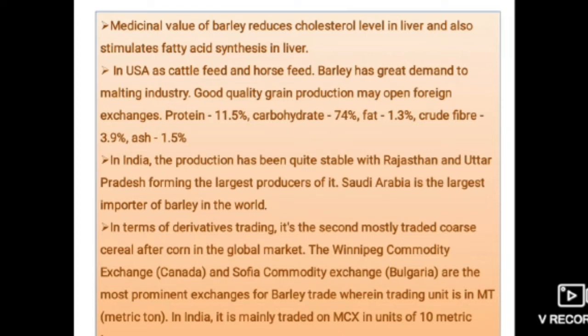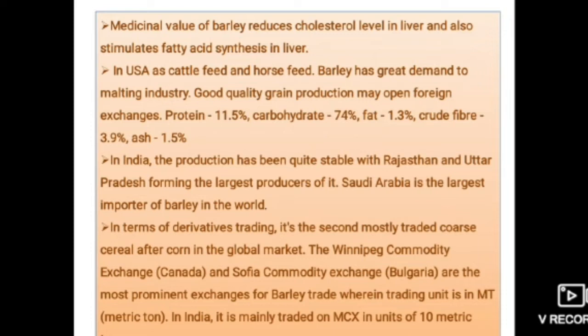If we see the composition of barley, protein content is about 11.5%, carbohydrate 74%, fat 1.3%, crude fiber 3.9% and ash content is 1.5%. In India, the production has been quite stable with Rajasthan and Uttar Pradesh forming the largest producers. Saudi Arabia is the largest importer of barley in the world.